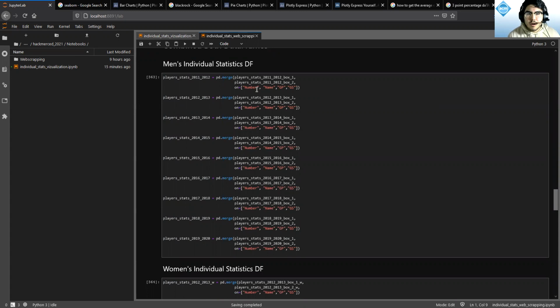As you can see, they share number, name, GP, and GS. So we merge them together in order to create just one data set for each season.